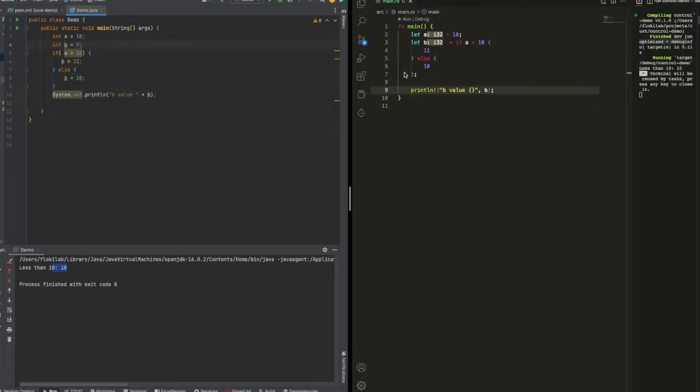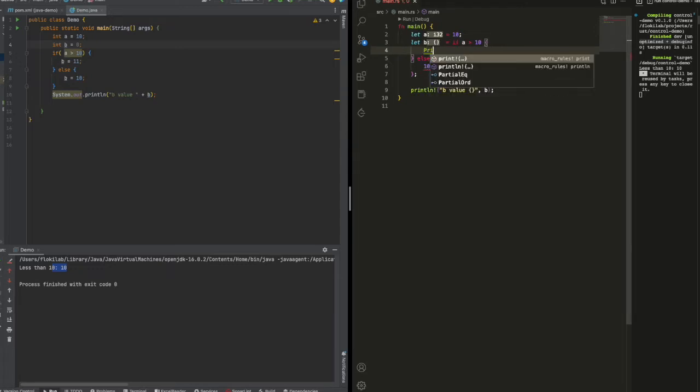Because in Rust, an if condition is an expression, it always returns a value. Here the value returned is an integer. But what if I don't have a return value? Let's say I just print something out in both branches and don't return anything.